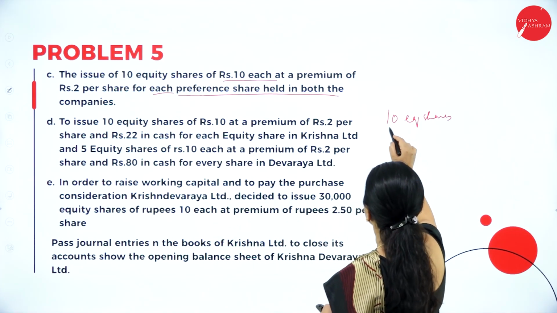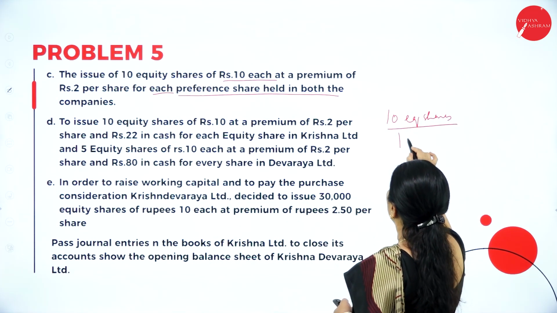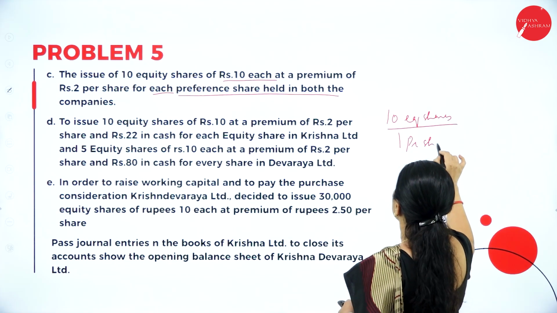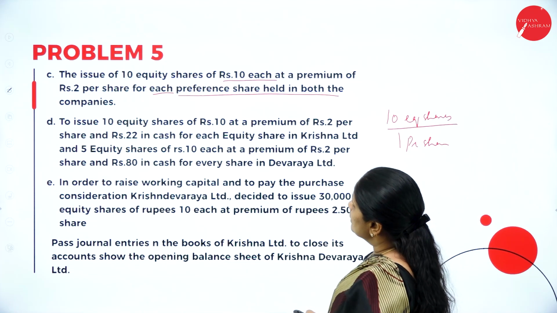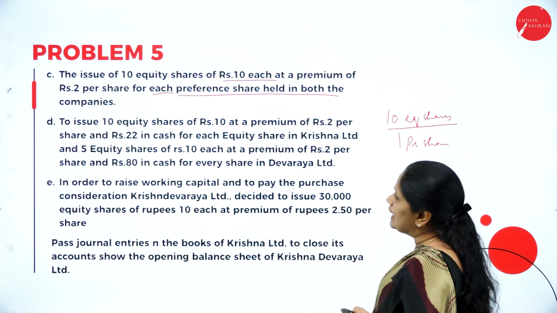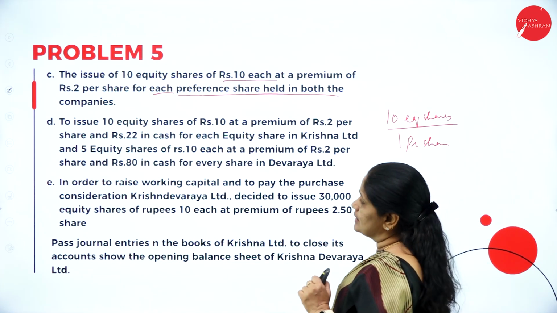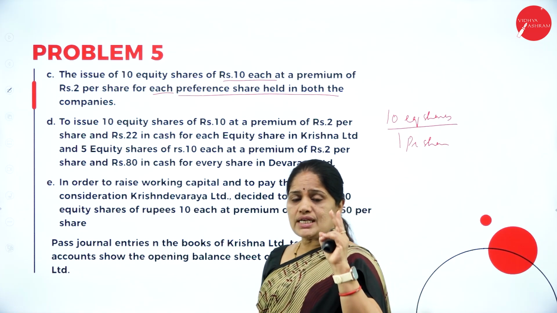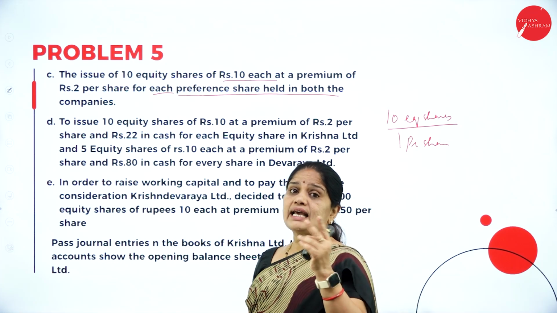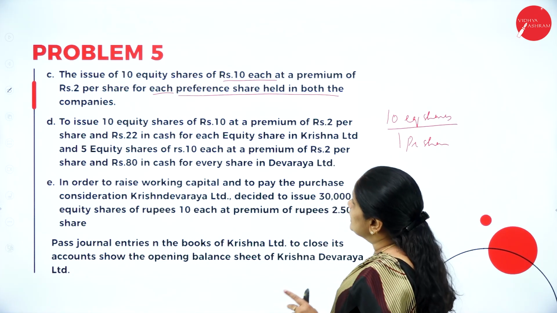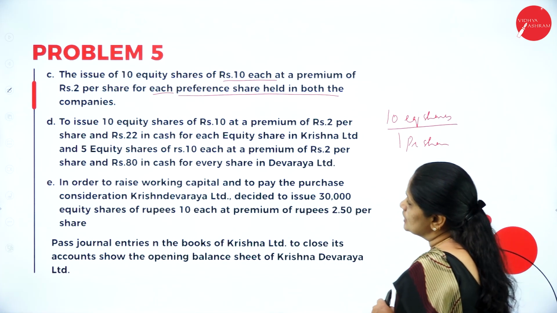So, 10 equity shares are issued for one preference share. So, it will be 10 by 1. Whenever there are preference shares in both the companies, each preference shareholder will get 10 equity shares, that too at a premium of rupees 12.